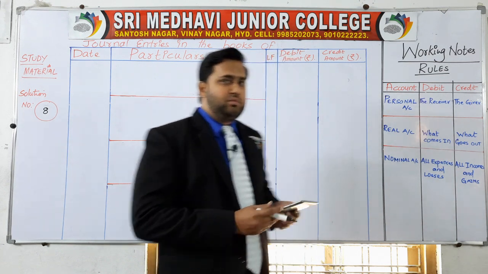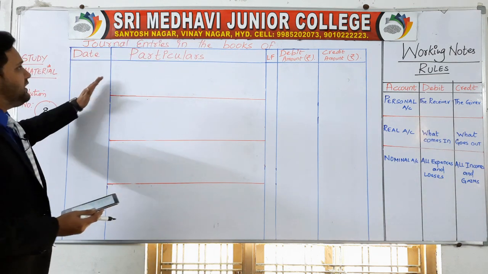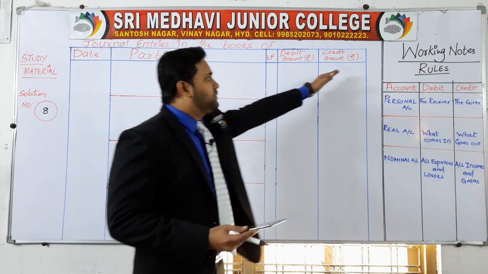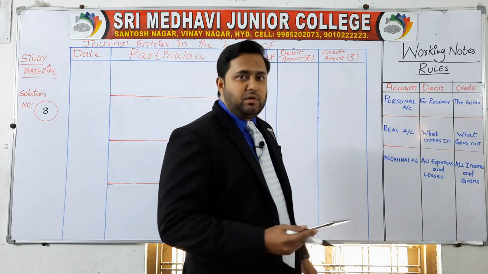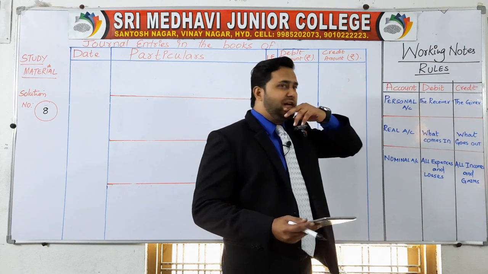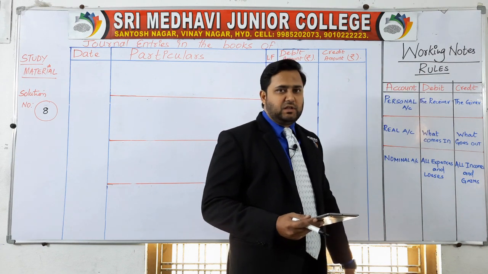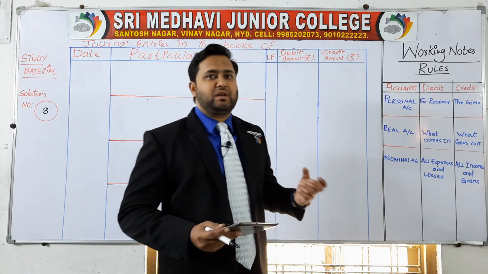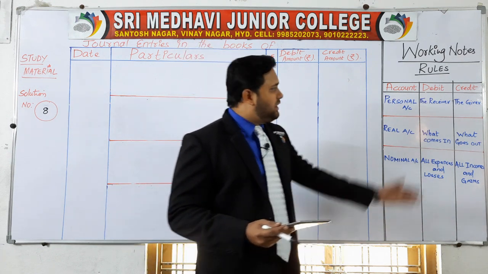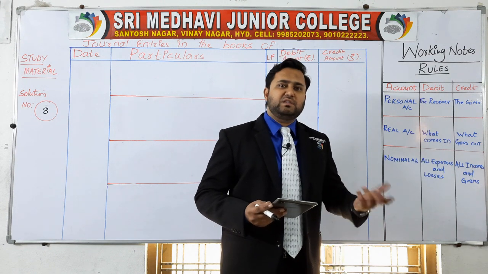There are 5 columns while preparing the journal entries: date, particulars, LF which stands for ledger folio, debit amount in rupees, credit amount in rupees. Before solving each and every transaction, if it is possible, learn all these rules by heart, so that you can get an idea what we are doing while preparing the journal entries. With the help of these rules also you can write the journal entries.